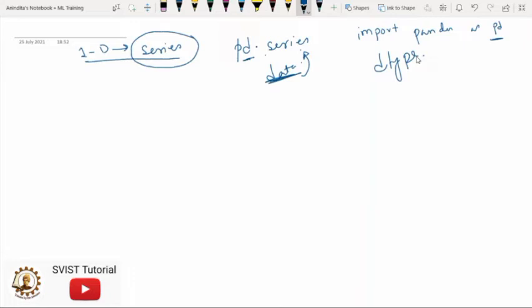Whenever we are talking about arrays, in the beginning of the class I explained that we have to use NumPy. In the case of NumPy, we use a specific array which is known as ndarray. But we can also use pandas for creating a 1D array, which is known as series. So in that case, it is known as dtype.